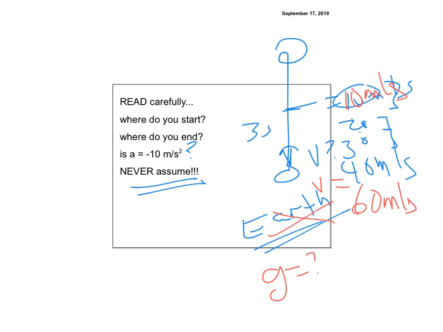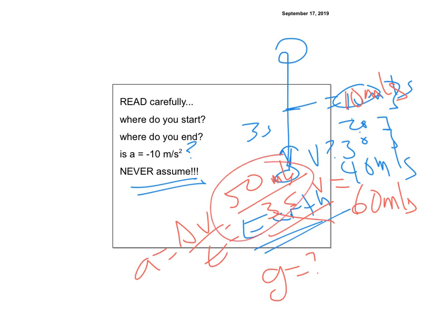So you could do it with an equation. You could say a is equal to delta v over t. So that'd be 50 divided by 3 seconds. I don't know what that comes out to, but you could do 50 divided by 3. You could also use logic and just say it lost 50 meters per second in 3 seconds. You get the same thing. So read the question and see what it's saying. It might say between 3 seconds and 4 seconds, and then you know the change in time was 1 second. Anyways, read it as you go and make sure it makes sense for whatever you're doing.